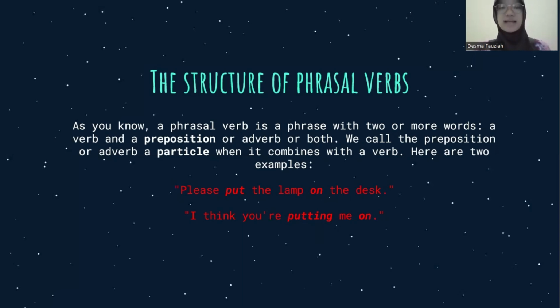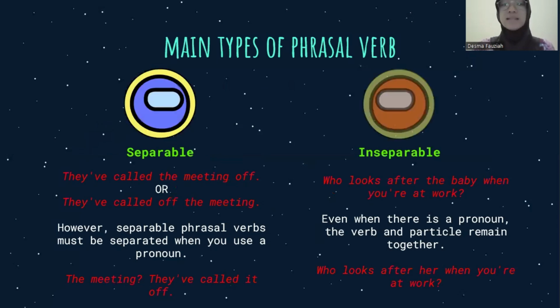Okay, let's move to the next slide. Main types of phrasal verb. So phrasal verb has two main types. The first type is separable. With separable phrasal verbs, the verb and particle can be apart or together. For example, they've called the meeting off, or you can use they've called off the meeting.